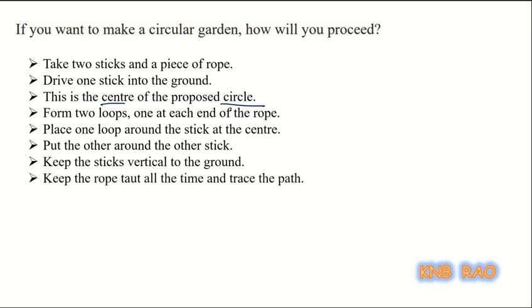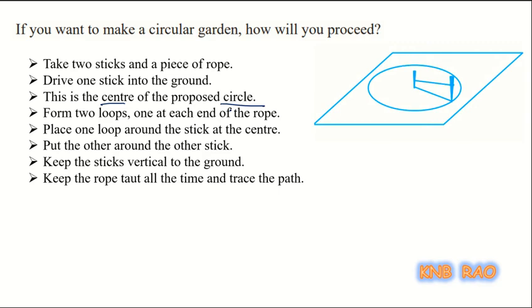Keep the rope tight all the time and trace the path like how it is shown in the figure. Because of the one fixed point, and because of this a fixed distance, as the rope is very tight, the other end is moving and causing a circular trace.